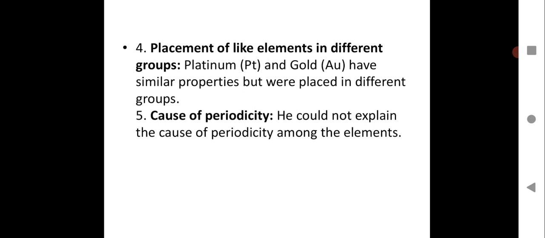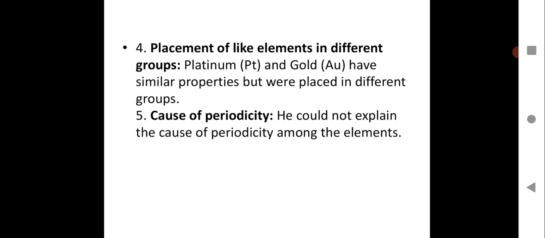Then cause of periodicity. He could not explain the cause of periodicity among the elements. That means he was not able to explain why the trend was shown by the elements, why the properties were repeated after a certain regular interval of elements as you go ahead with the atomic masses.